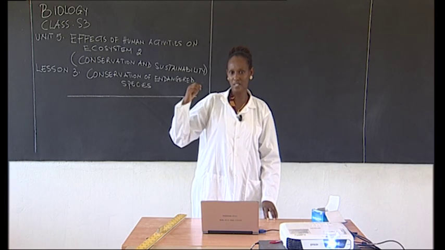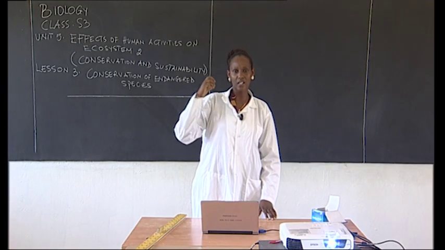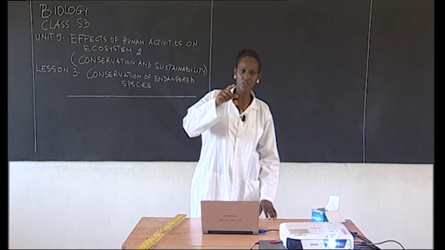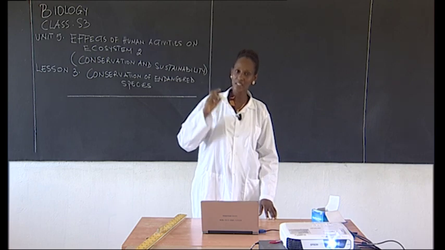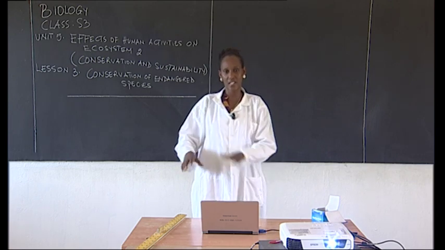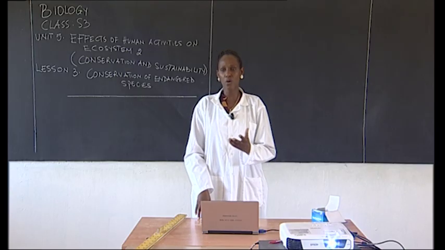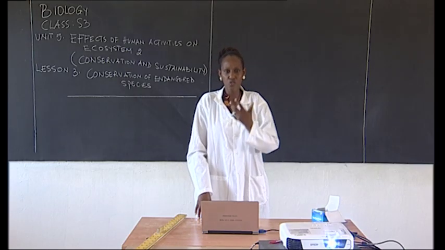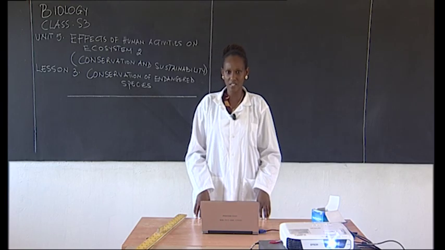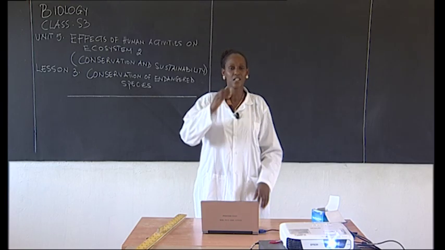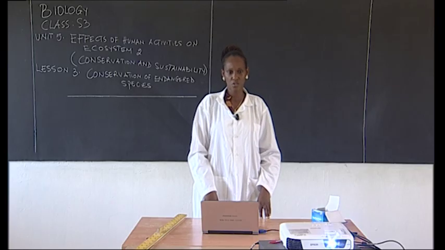I remind you that in the previous lesson, we talked of the dangers of acidic rain. We said that the acidic rain can cause skin cancer. It can cause the damage or destruction of houses that are made of marble, all right? So there are different things that this acidic rain can cause.